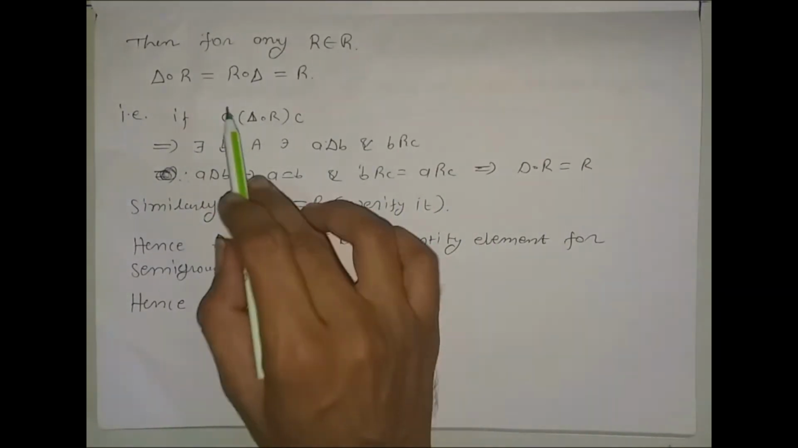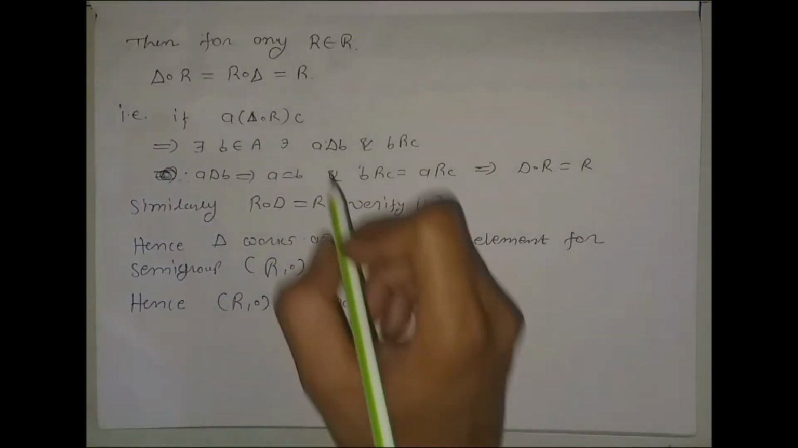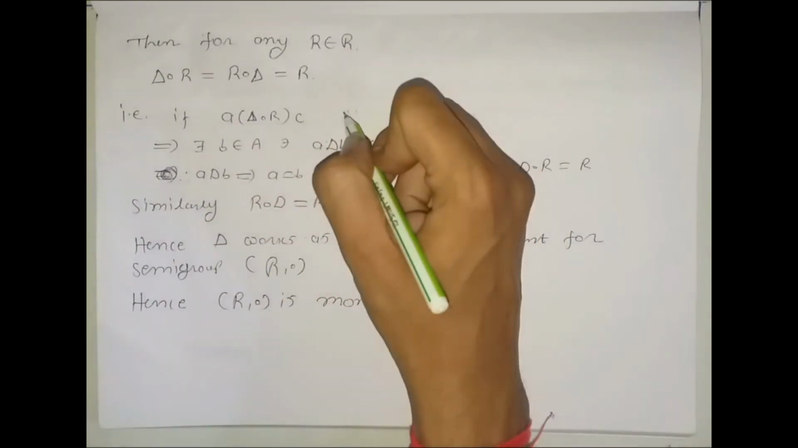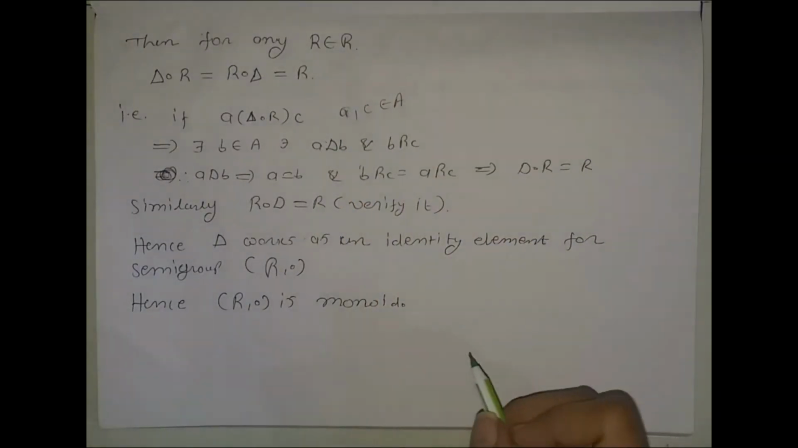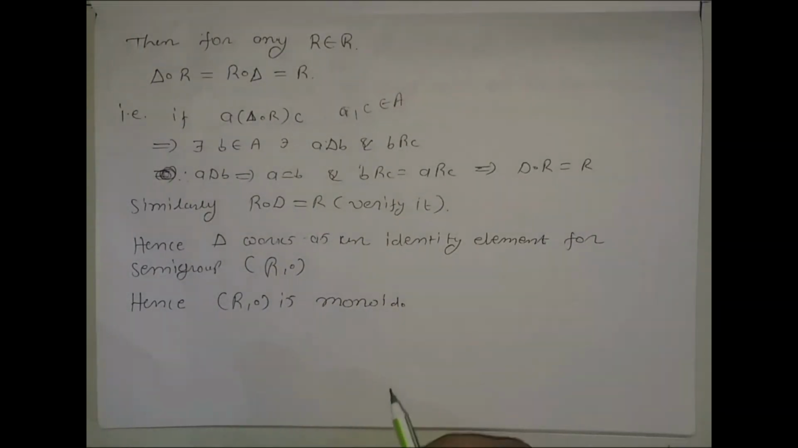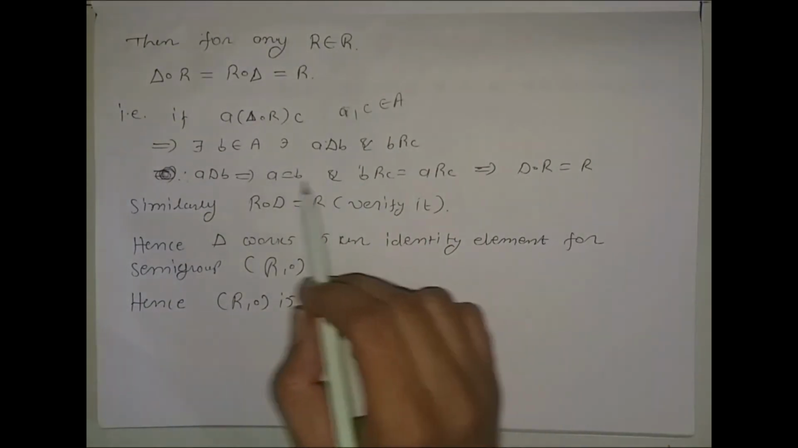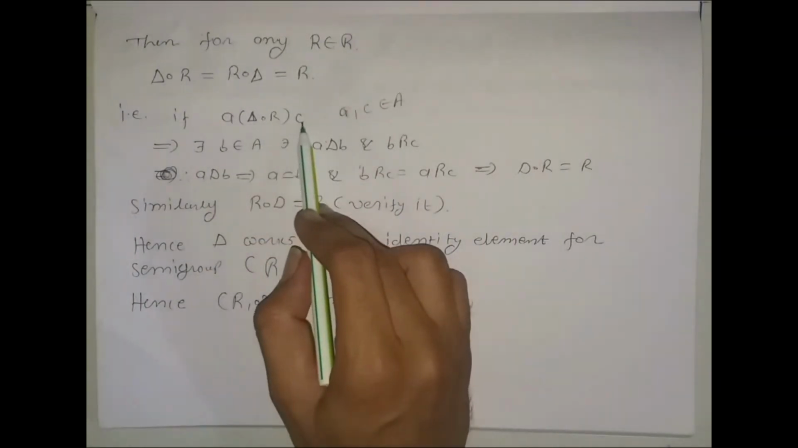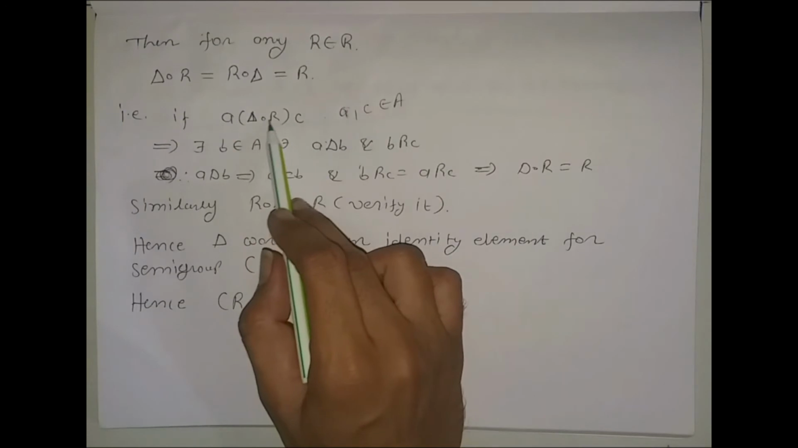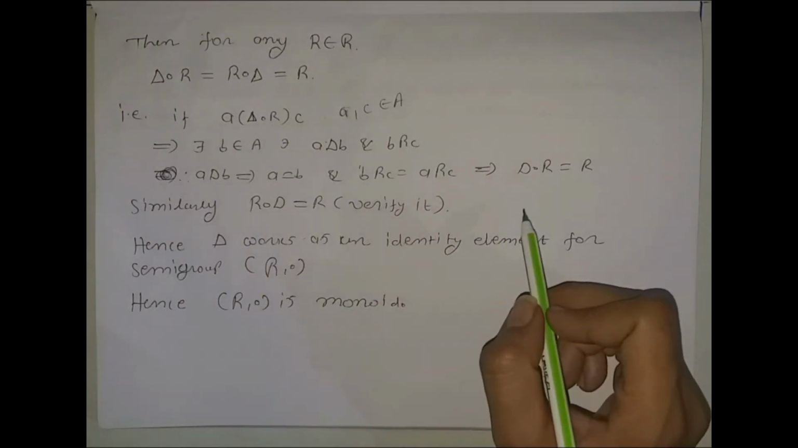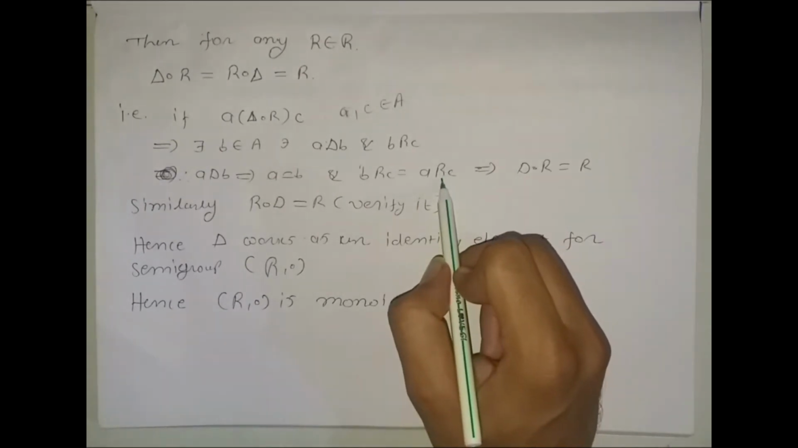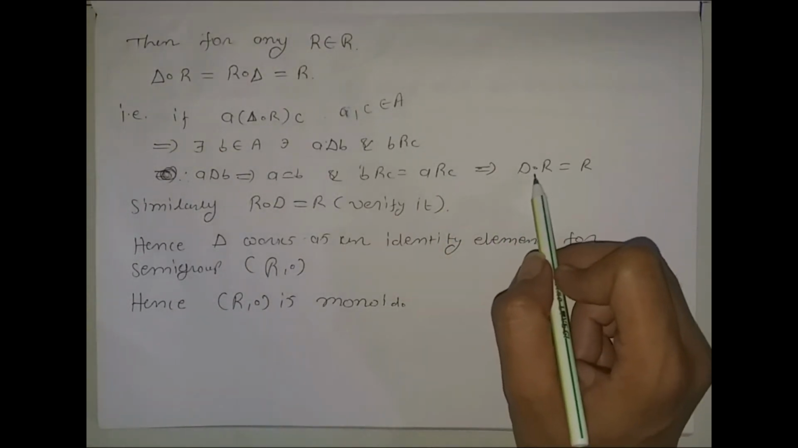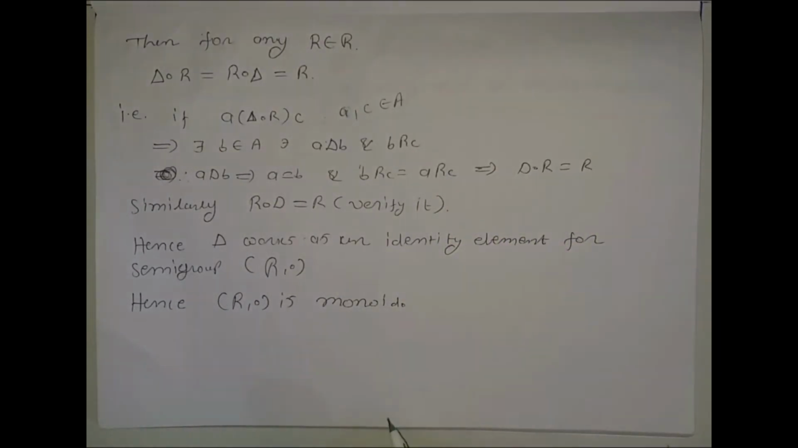Here A and C both are arbitrary elements of set A. Whenever A is related to C by the relation delta composed with R, we get that A is related to C by the relation R. That is, delta composed with R is equal to R.